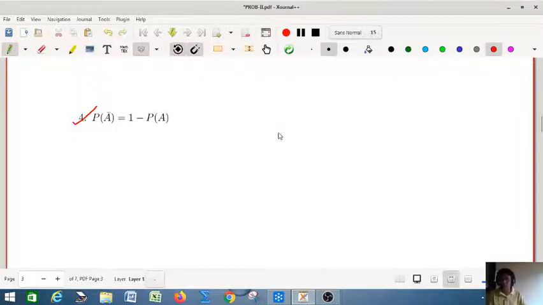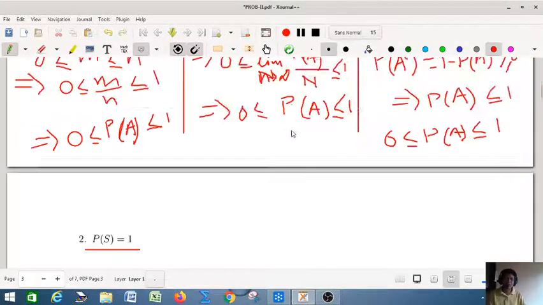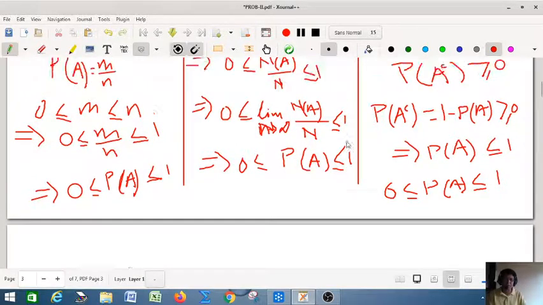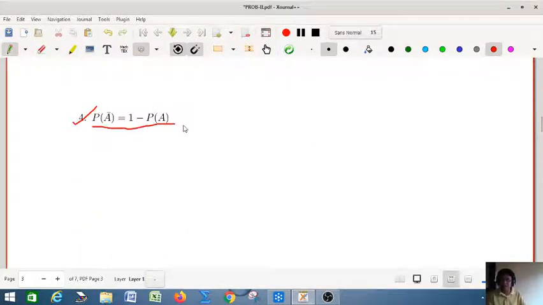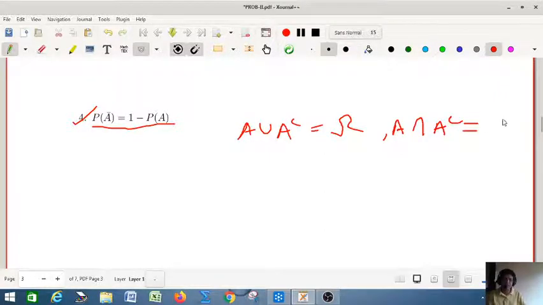This must be proved earlier, because with the help of that proof we are using that probability of A lies between 0 and 1. Now let us prove the probability of A bar. Already we have used this identity, so let us prove that probability of A bar is 1 minus probability of A. You can write A union A complement is the event space omega, and A intersection A complement is phi.